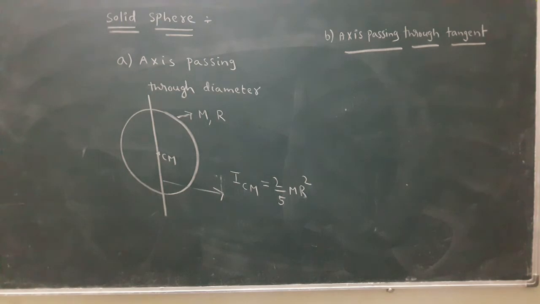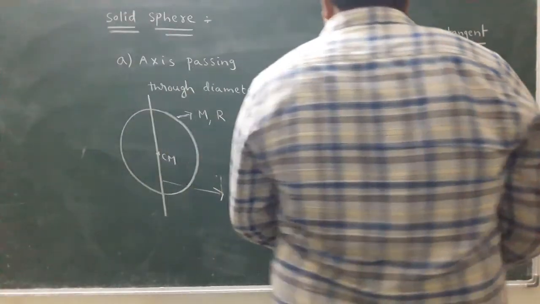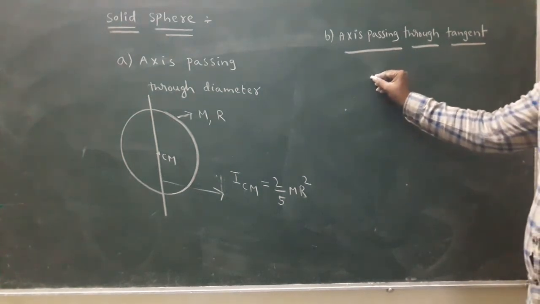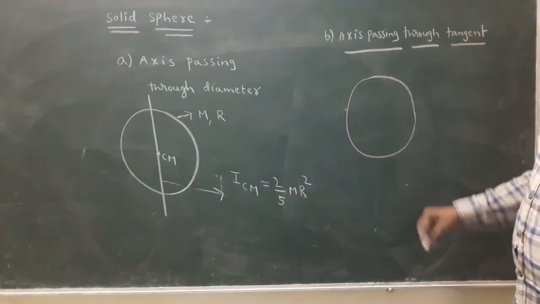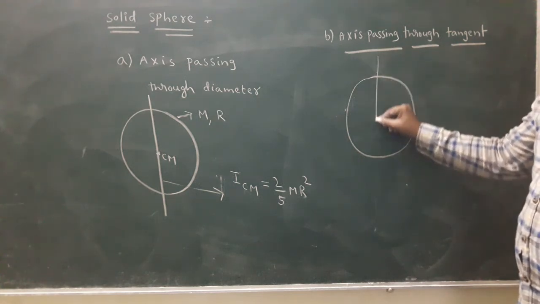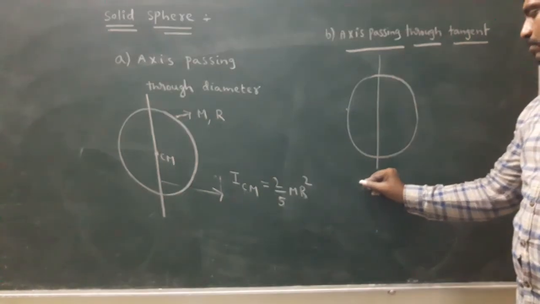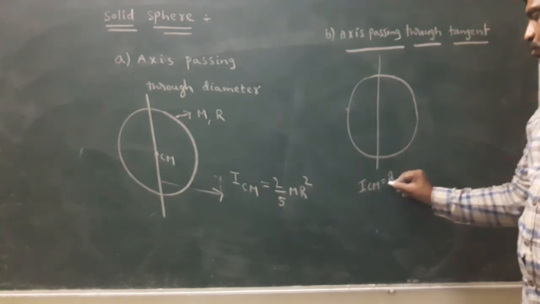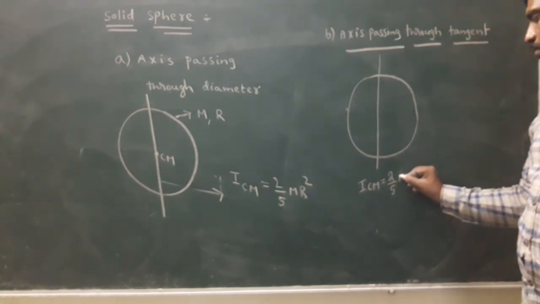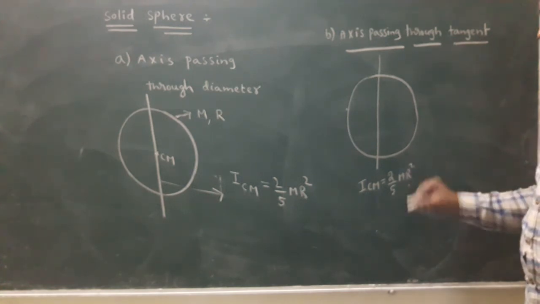Look here, all of you. Next one, it looks like this. This is the solid sphere. We know that for the axis passing through the diameter, I CM is 2 by 5 M R square.